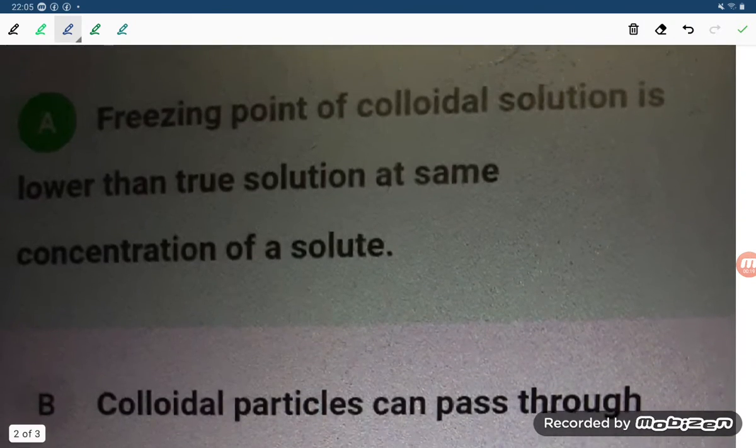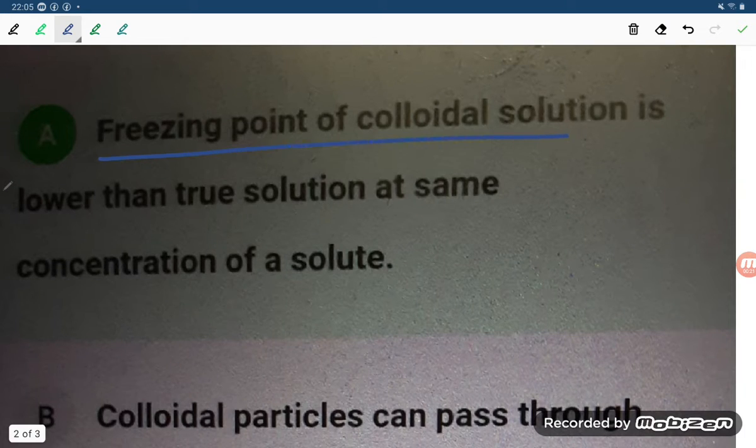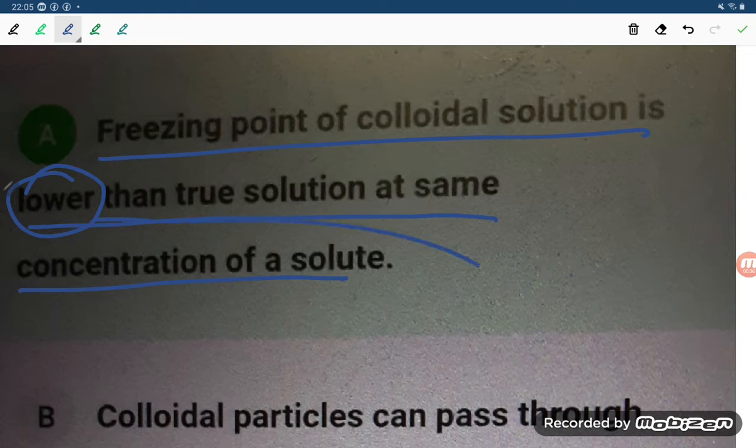Okay, so let us see, students, the first option. Freezing point of colloidal solution is lower than the true solution at the same concentration. It is not lower, students, that is not correct. Whatever the word used here is lower. It can be higher, you can use higher, that is okay, or equal, that is also okay.